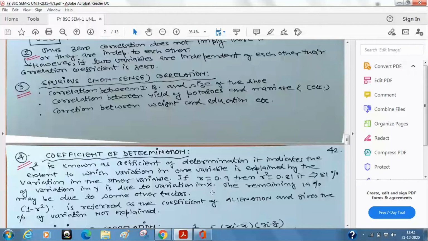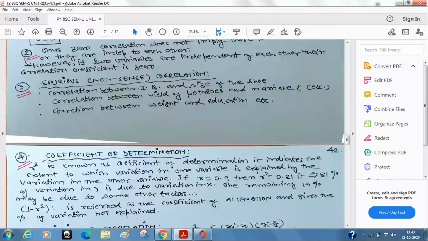Okay, fine. So now I can explain. The remaining 19% may be due to some other factors. Now this is actually the beginning of the concept of regression, which is the next topic, unit 3. We will talk about that later. But it is very, very important in real life that we try to explain how variation in one variable is going to affect the variation in the other variable.